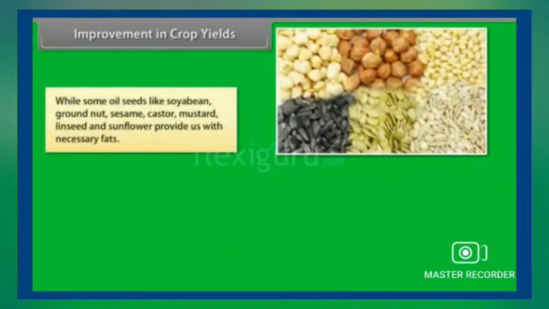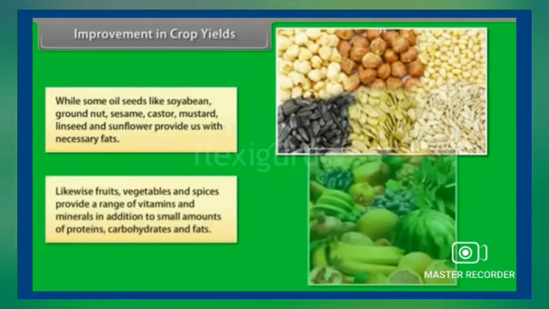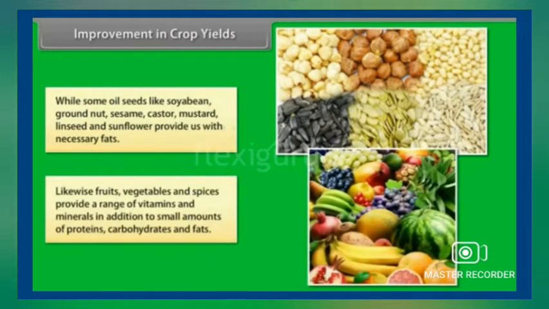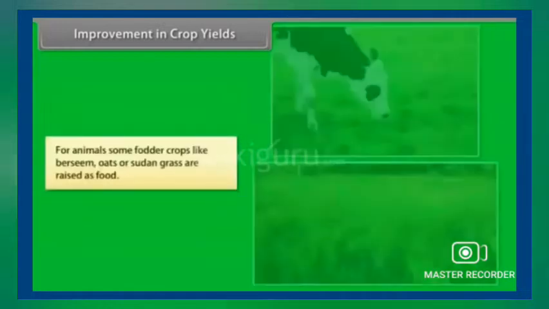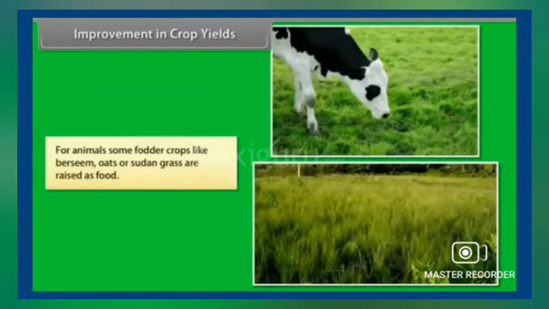While some oil seeds like soya bean, groundnut, sesame, castor, mustard, linseed and sunflower provide us with necessary fats. Likewise, fruits, vegetables, spices provide a range of vitamins and minerals in addition to small amounts of proteins, carbohydrates and fats. For animals, some fodder crops like birdseed, oats or Sudan grass are raised as food.